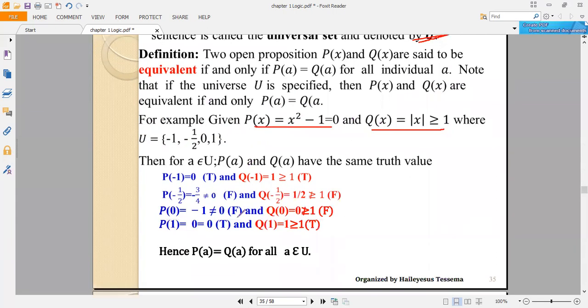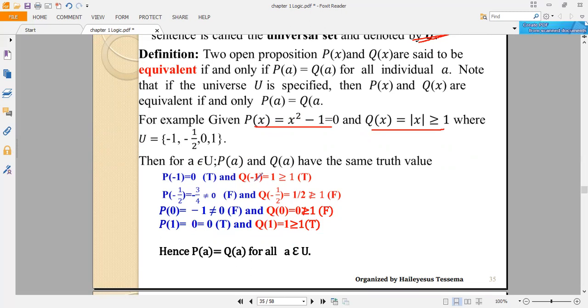Now, let's substitute the values of these numbers into the open propositions P of x and Q of x. Substituting minus 1 into P of x gives 0, which is a true statement. And substituting 1 gives 1 squared minus 1, which is 0, which is true. Is that not so?